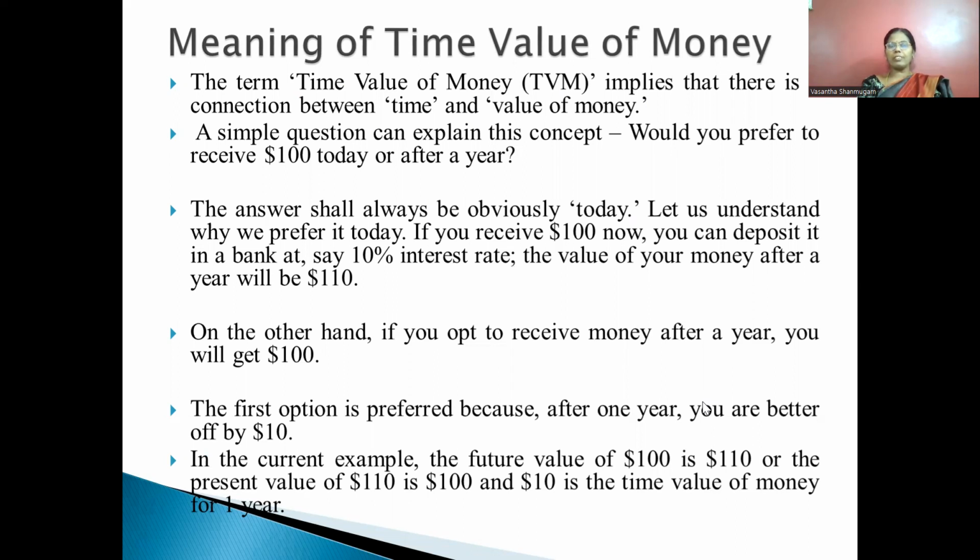You assume the interest rate is 10%. So you may receive rupees 110. So in option 1, people interested to receive immediately, they will get 100 rupees in their hand. The other category of the people, option 2, they wanted to receive it in the future at the rate of interest 10. So in that case, they will receive rupees 110.